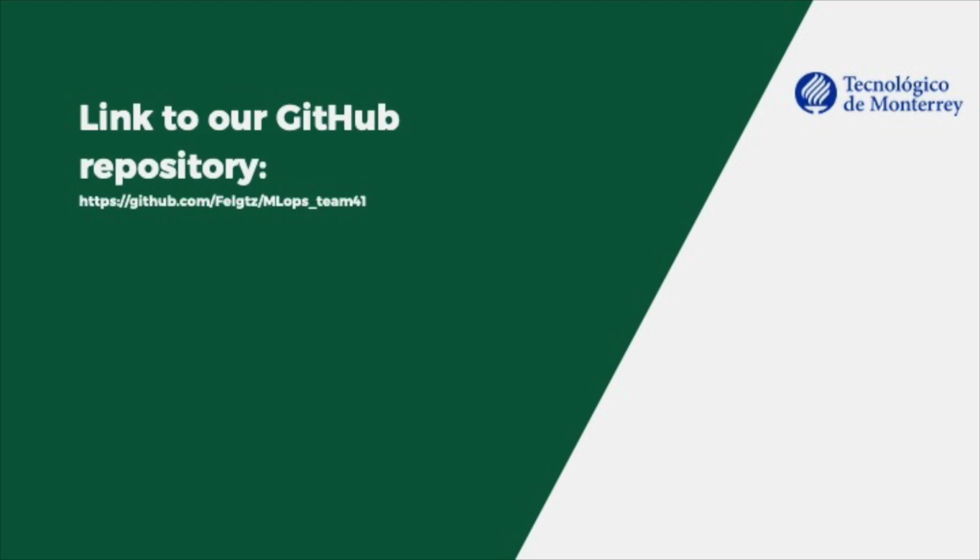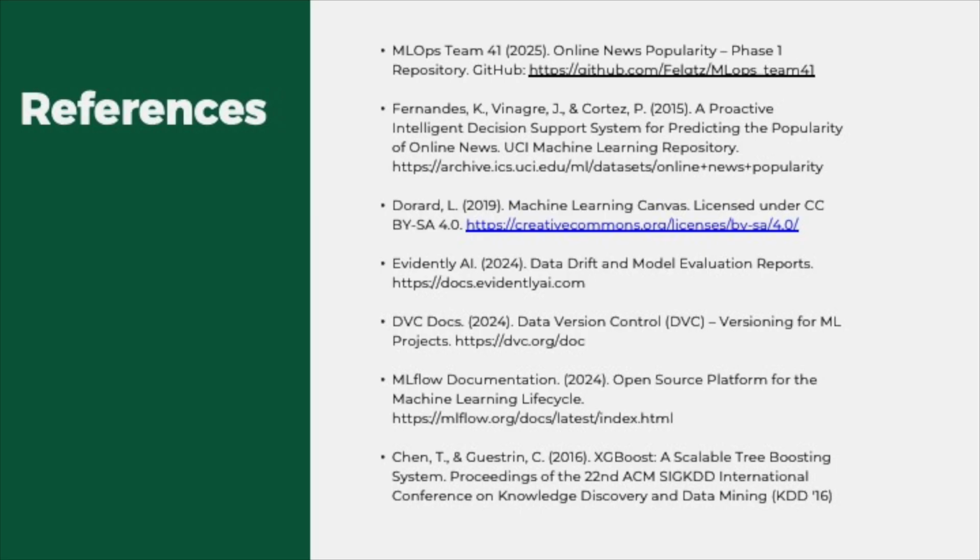All notebooks, DVC files, and the FastAPI stub are public at the link on screen. Feel free to clone, run dvc repro, and you'll get the same numbers we just showed. Sources include the original online news popularity paper, the Machine Learning Canvas license, and docs for DVC, MLflow, and Evidently. All citations are in the repo's README.